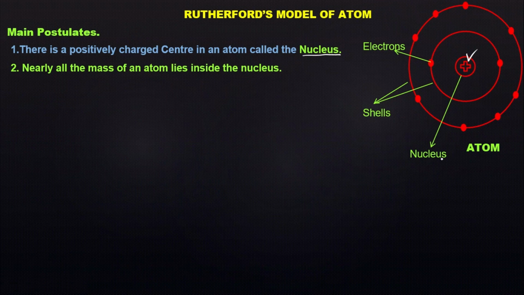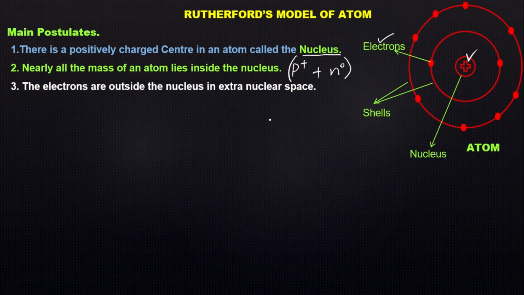Second, nearly all the mass of an atom lies inside the nucleus. The nucleus contains protons and neutrons, which were discovered later, and this constitutes all the mass. Nearly 99.99% of the mass of an atom is due to protons and neutrons, because the mass of an electron is very negligible, so it is not considered to contribute to the overall mass of an atom.